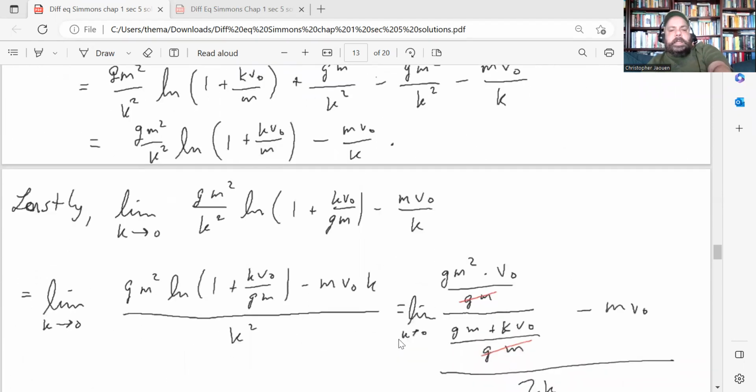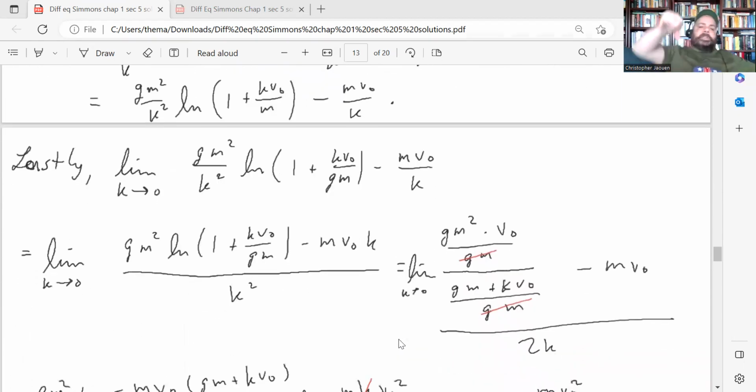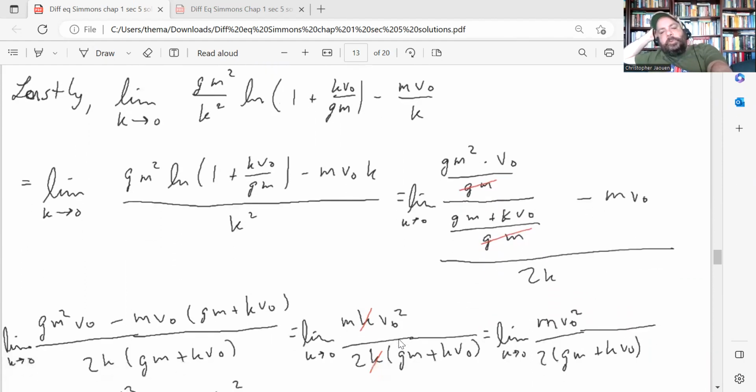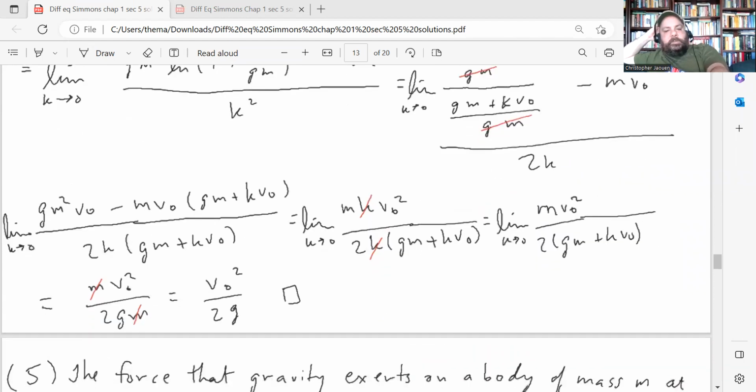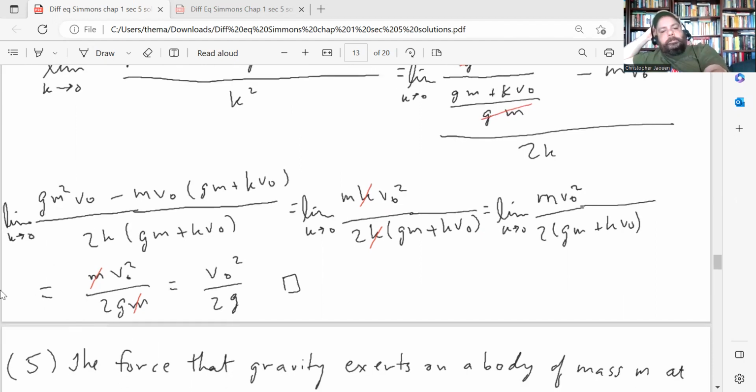Okay, and then lastly, they wanted us to show what happens in the case where you can ignore the air resistance. So that's when k goes to 0. And in order to take that limit, you actually have to use L'Hopital's rule, which I'm doing over here. And when you do that, you can see that everything simplifies to give you v0 squared over 2g, which is the quantity that we had in the simpler case in the previous problem. All right.